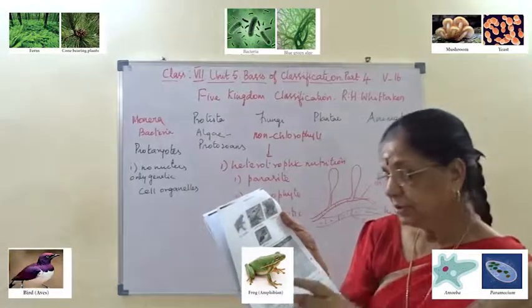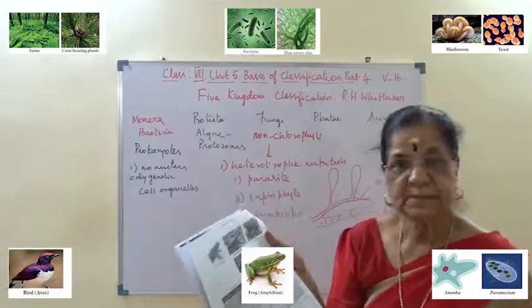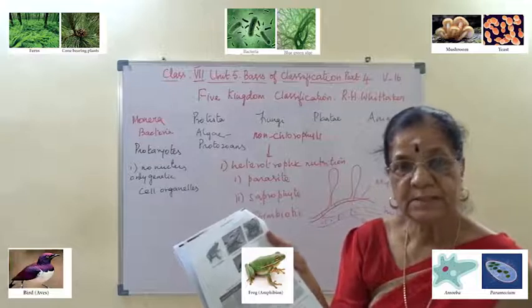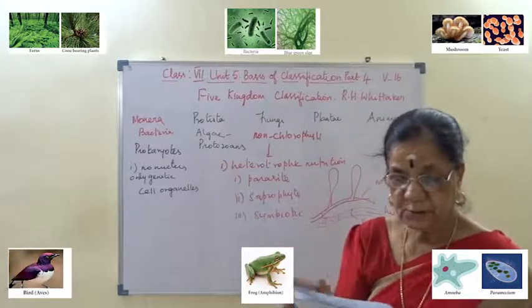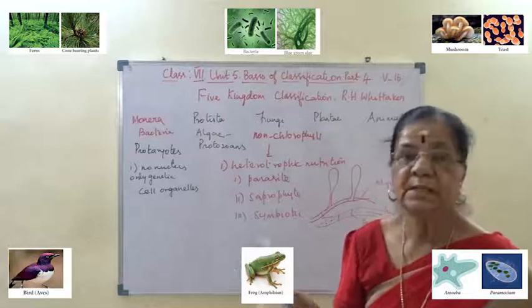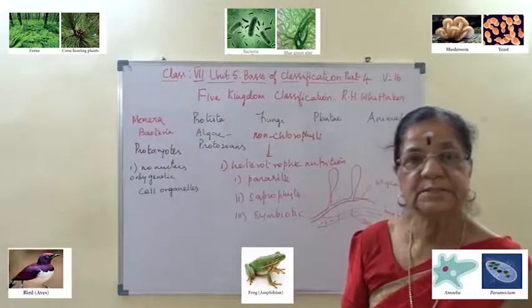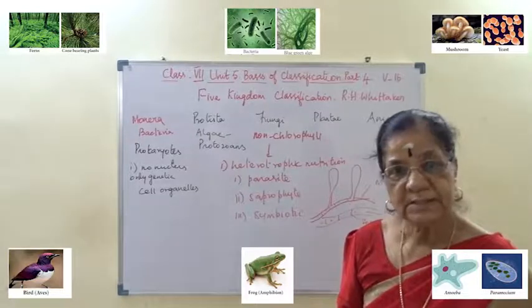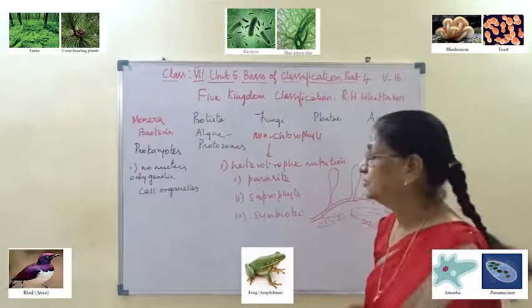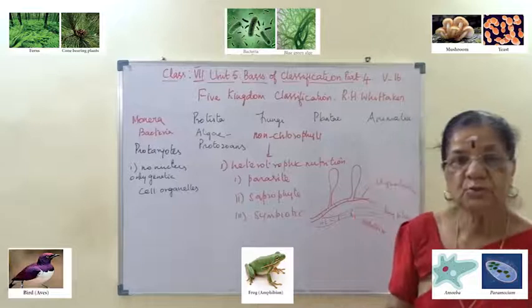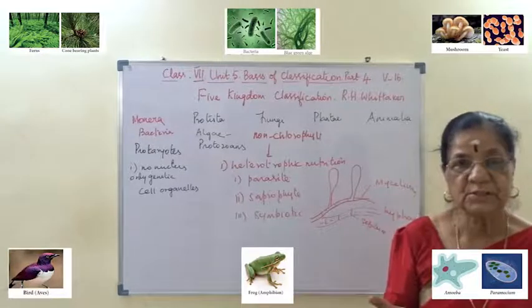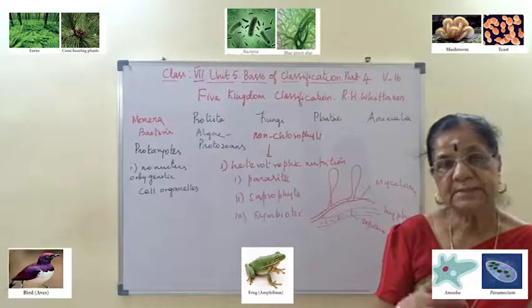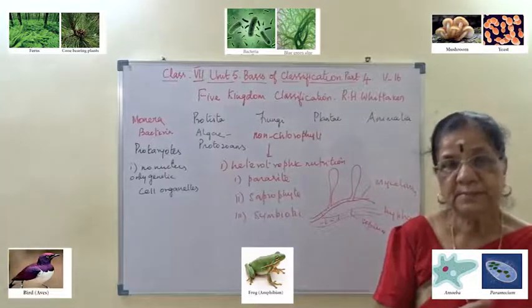Then about the merits and demerits. I hope you understand. After that, another thing to study in this lesson is binomial nomenclature. So remember these three. The dichotomous key based on invertebrates and vertebrates for the animal kingdom.